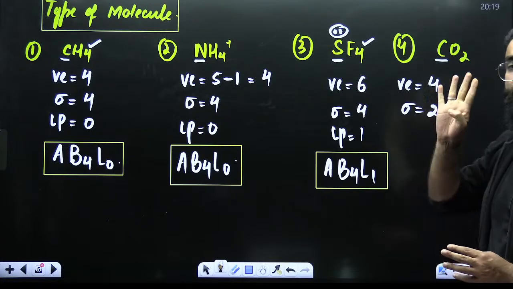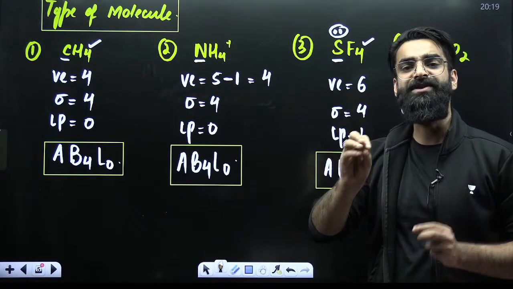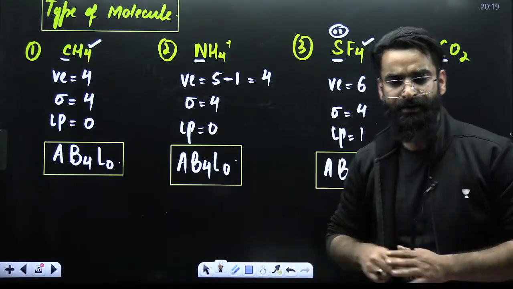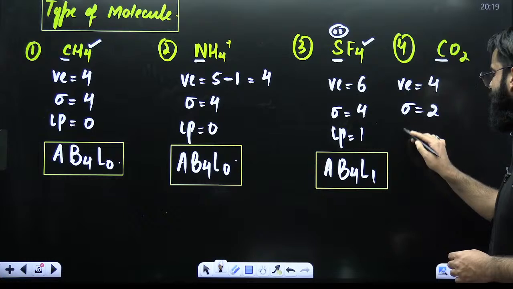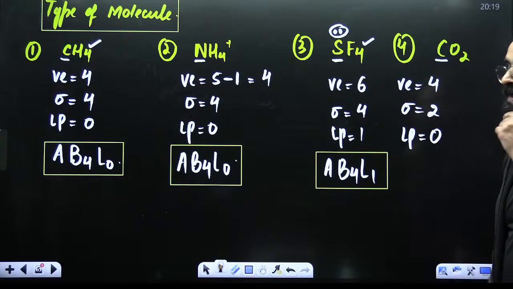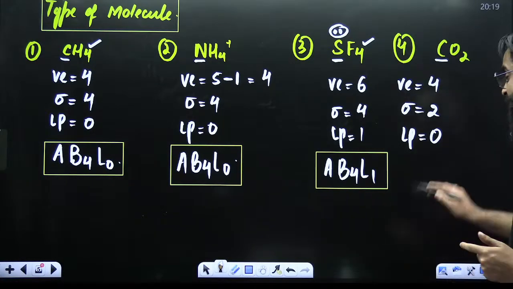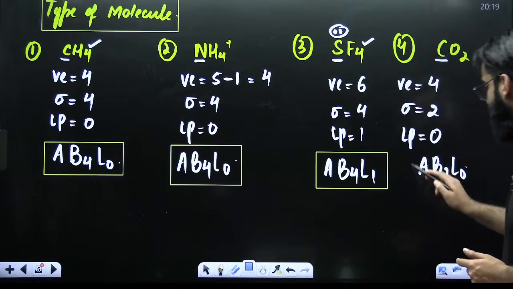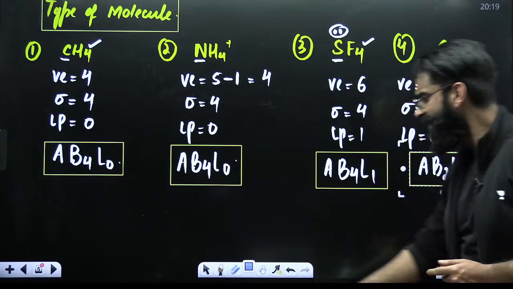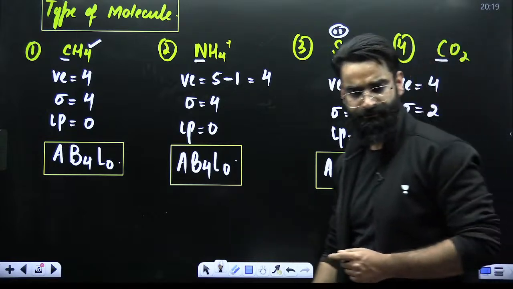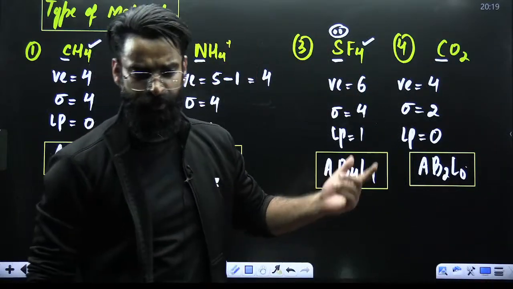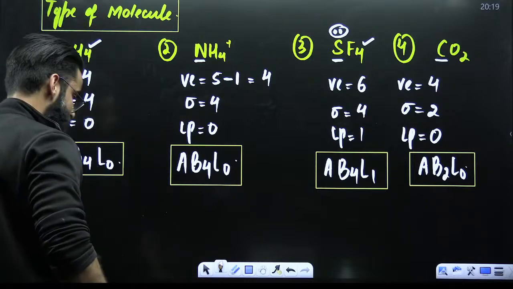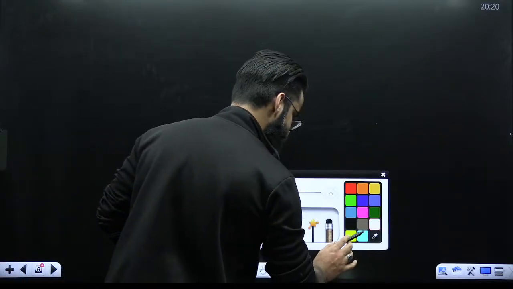Perfect. So can I say all the 4 valence electrons which carbon had, it has utilized them? And if it has utilized them, that means how many lone pairs will be there on carbon? 0 lone pairs. So type of the molecule here is going to be AB2L0. So remember, whenever you have got a divalent atom attached here, this is how you check it. I'll give you one more example, so that it will be properly clear to you.